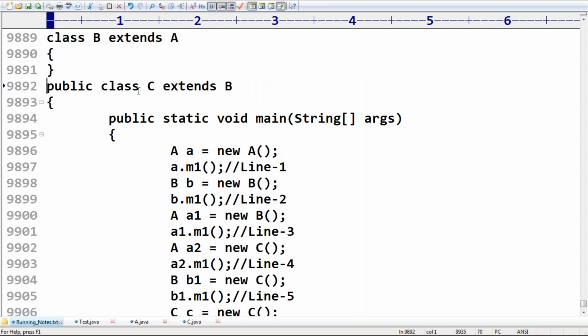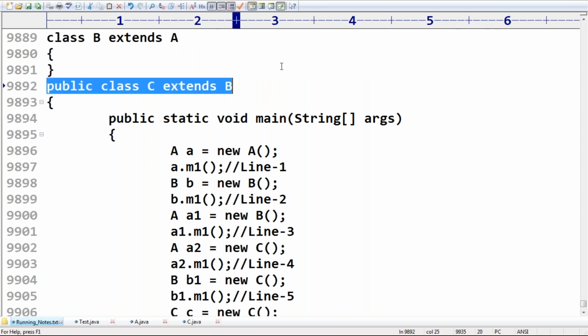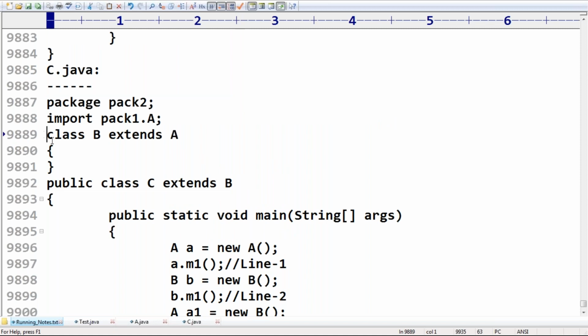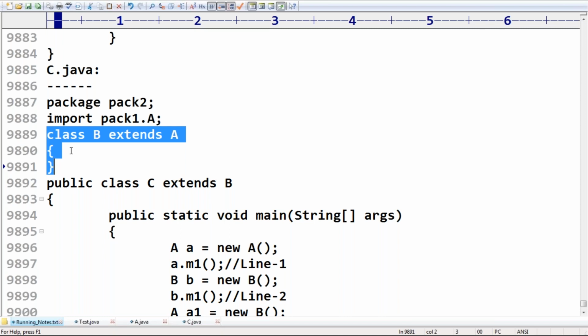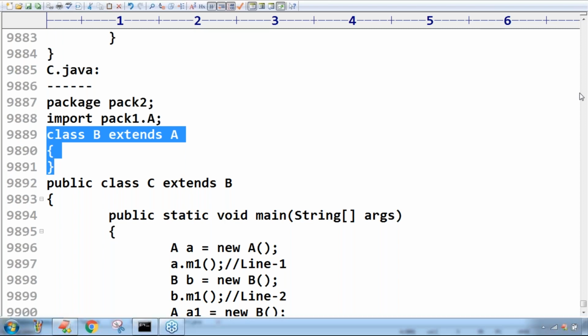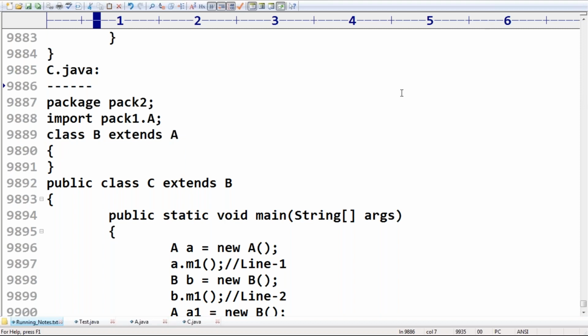Currently we are in the C class. We should use the C class reference only to access protected members from outside the package. If we are in the B class, then we should use the B class reference only to access protected members from outside the package. Remember this one, sir. I hope the terminology is very clear for you. Not required to give much explanation about this, sir.